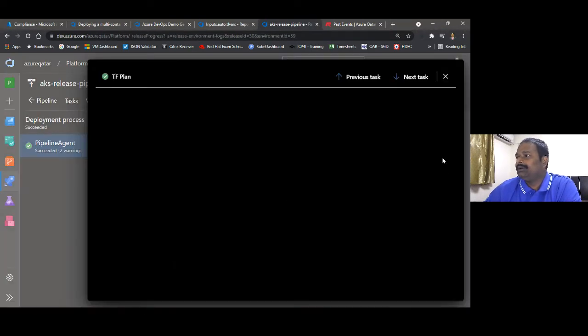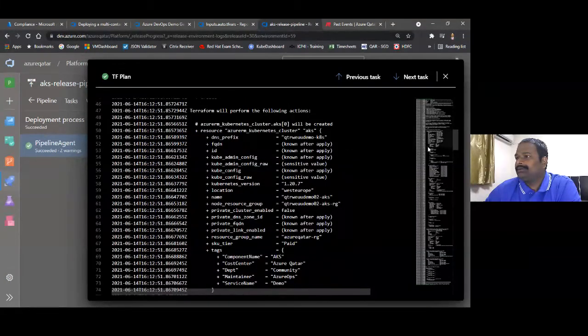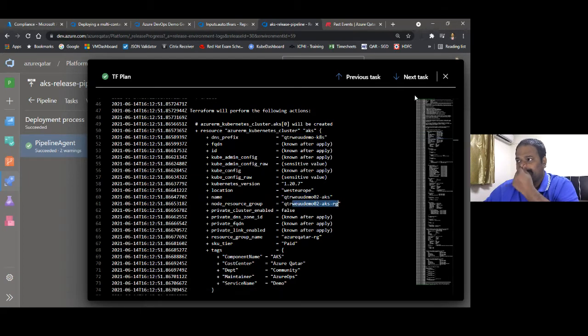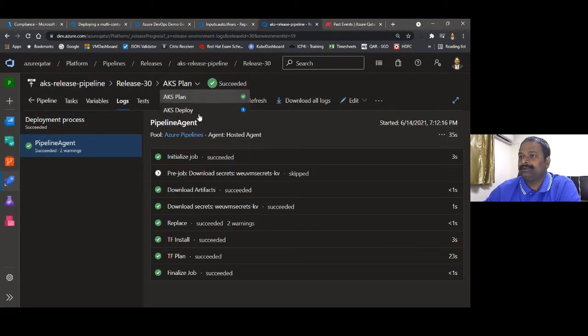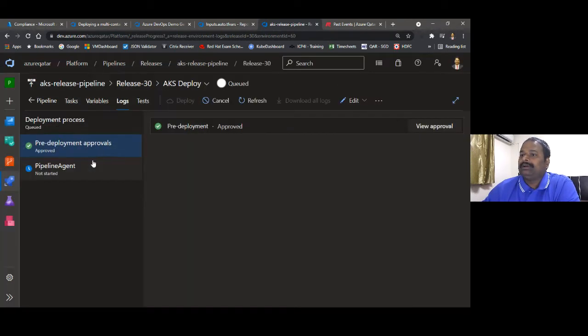Okay, I think so. Let's see. So here, yeah, we are going to create the AKS. This is going to be the AKS name, and this is going to be the resource group. Okay, I think it is being deployed now. Let's approve this. Okay, meanwhile, it will be running in the backend.